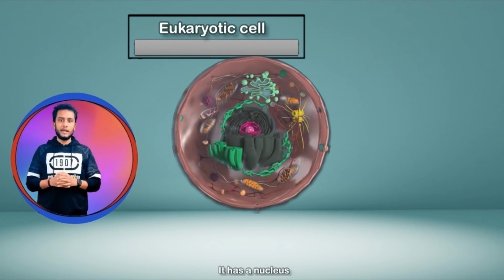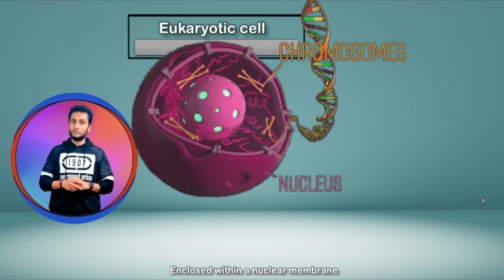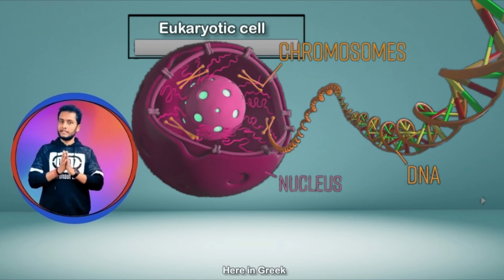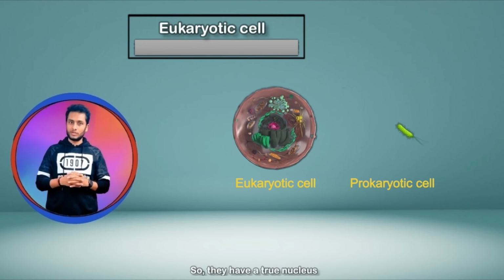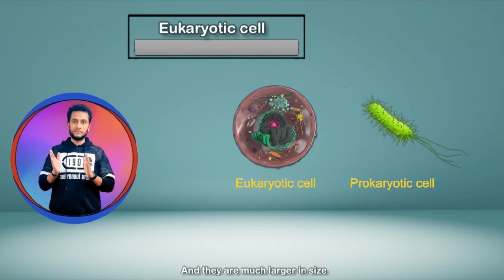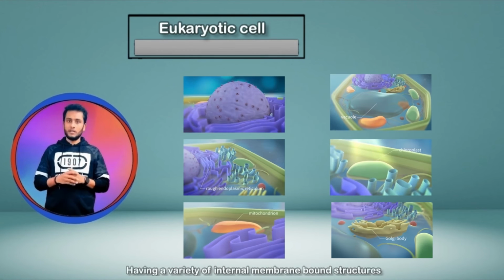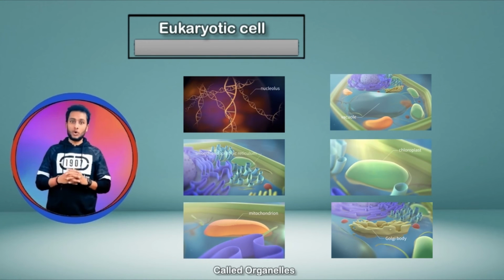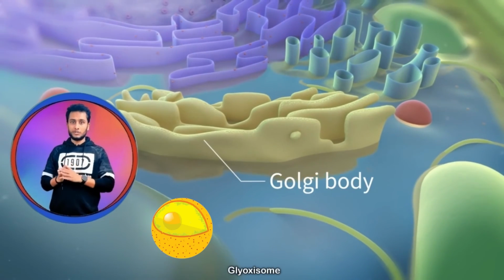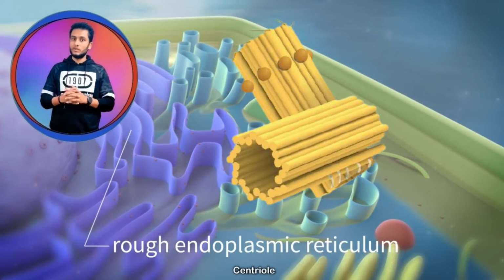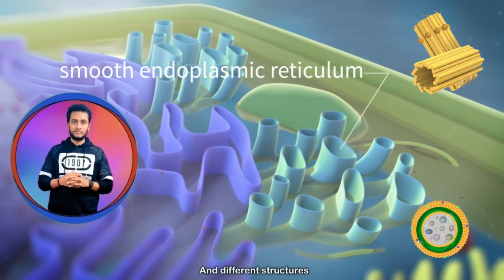Now coming to eukaryote, it has a nucleus, which is a separate space for the genetic material enclosed within a nuclear membrane. In Greek, eu means true and karyon means nucleus. So they have a true nucleus and they are much larger than prokaryotes, approximately 10,000 times larger, having a variety of internal membrane-bound structures called organelles with different functions, like mitochondria, Golgi body, glyoxysome, endoplasmic reticulum, centriole, lysosome, etc. They all have their different functions and different structures.